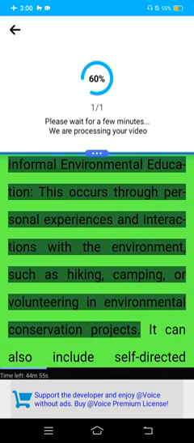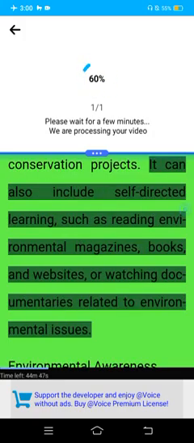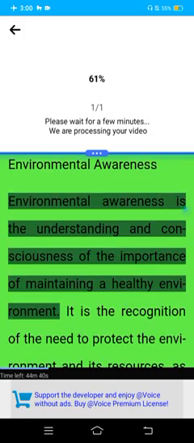Informal environmental education. This occurs through personal experiences and interactions with the environment, such as hiking, camping, or volunteering in environmental conservation projects. It can also include self-directed learning, such as reading environmental magazines, books, and websites, or watching documentaries related to environmental issues.